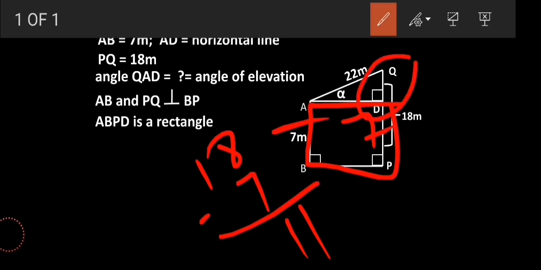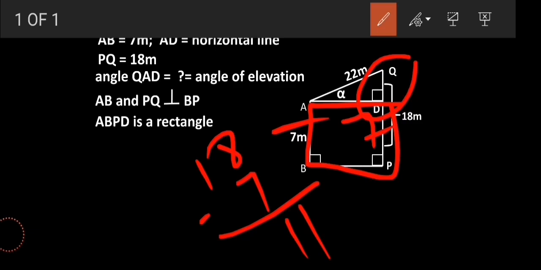So in this manner we can find the value of DQ easily, right? So we will choose this procedure. First prove the rectangle, then with the help of the rectangle show that PD is 7, right? And then do the subtraction to get the value of DQ. Once DQ is found, we can work on that triangle to find the value of alpha. So am I clear to you about our action plan?